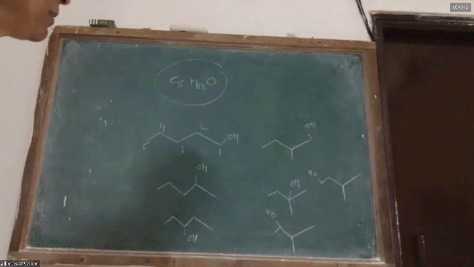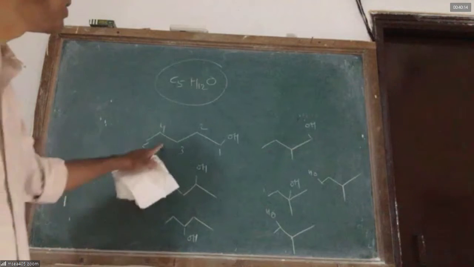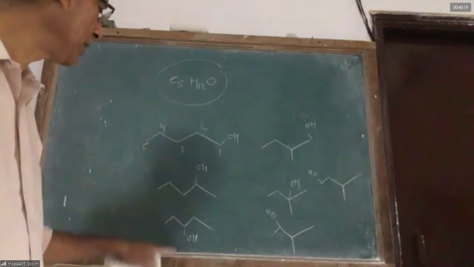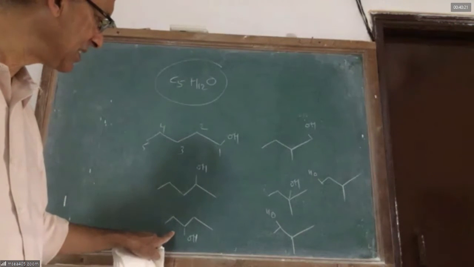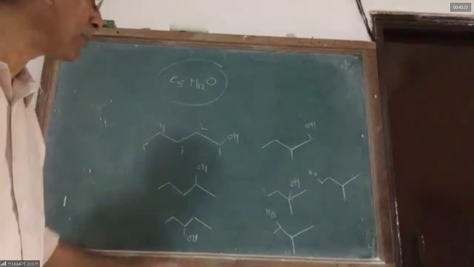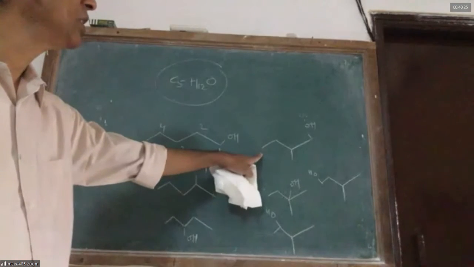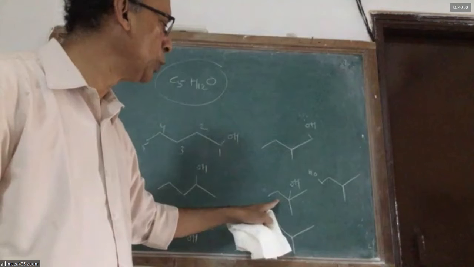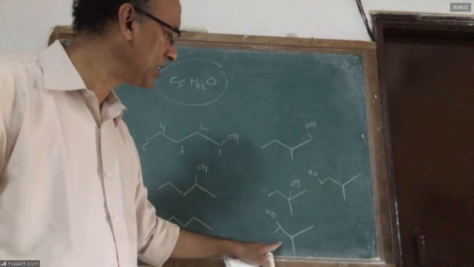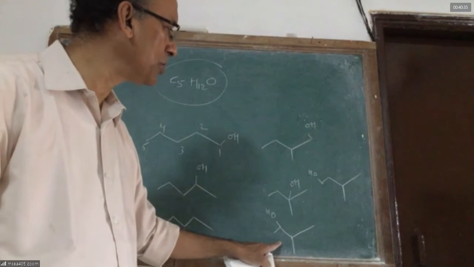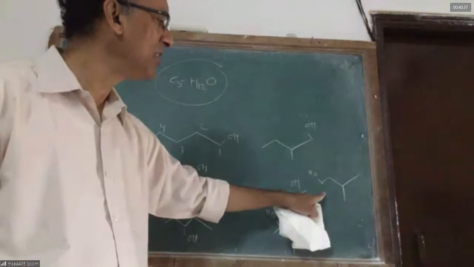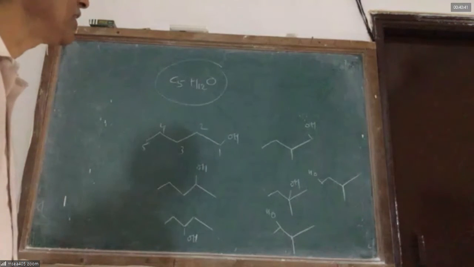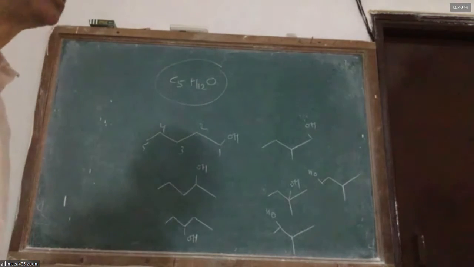The neopentyl alcohol. I am writing so many possibilities. Okay? This is 1-pentanol. It is 2-pentanol. It is 3-pentanol. It is 2-methyl 1-butanol. It is 2-methyl 2-butanol. It is 3-methyl 2-butanol. It is 3-methyl 1-butanol. All of them are isomers of formula C5H12O, and all are alcohols.